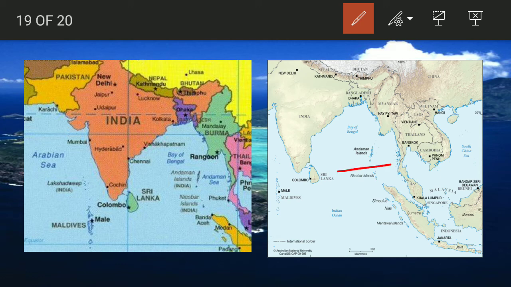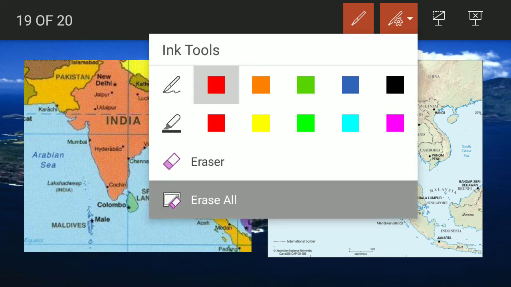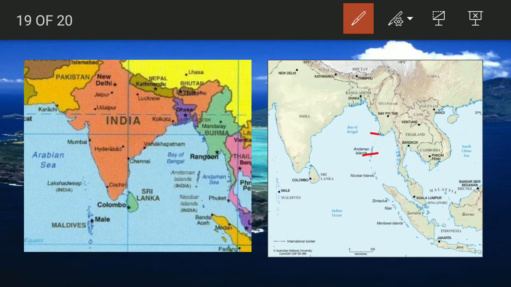Basically Andaman and Nicobar are separated by the 10-degree channel. Further, Great Nicobar, or the Andaman and Nicobar group, is separated from the Sumatra Islands of Indonesia by which channel? Great Channel. The Great Channel divides Sumatra and Nicobar. In the northern part, Andaman is separated from Cocos Island by the Cocos Channel.